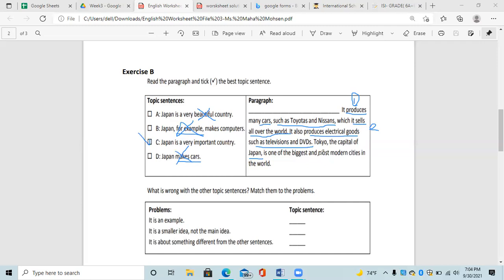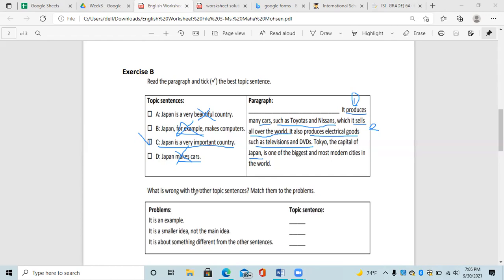And we said before that the concluding sentence has the similar main idea that is mentioned in the topic sentence, but we mention it in a different way, in other words. So the topic sentence says Japan is a very important country. In the details, we give examples and details why it's important because it produces different products like cars and electrical goods and sells them all over the world. And at the end, we said that it's one of the biggest and modern cities. It's one of the very important countries. So the answer is C.